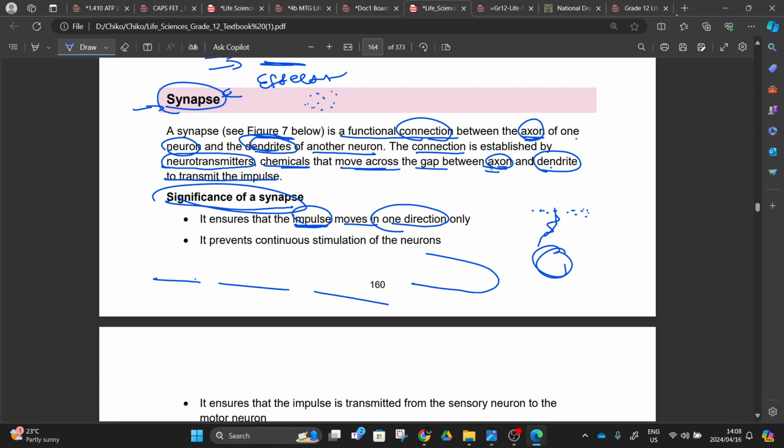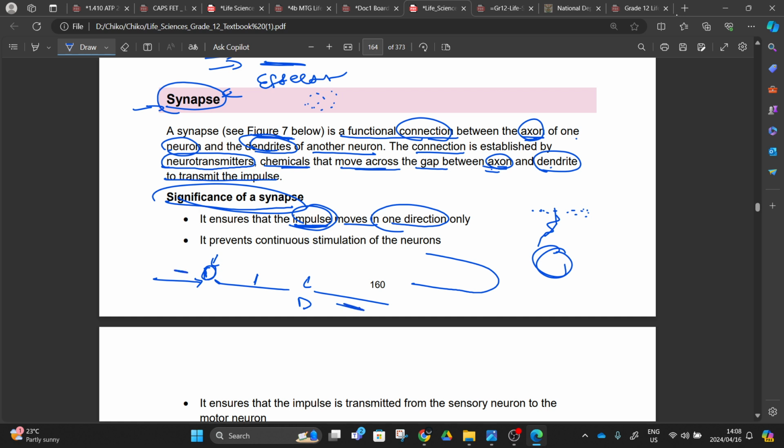It means that if the sensory neuron produces a type of neurotransmitter that is different from the neurotransmitter here, this interneuron is going to pick up only the neurotransmitters produced by the sensory neuron. I'm not sure if you understand that, but if you understand that the neurotransmitters here are different from the neurotransmitters here, then our interneuron picks up only the neurotransmitters produced by a sensory neuron.